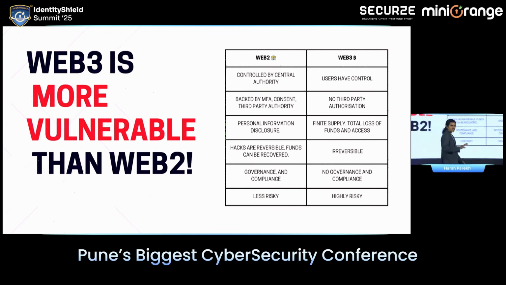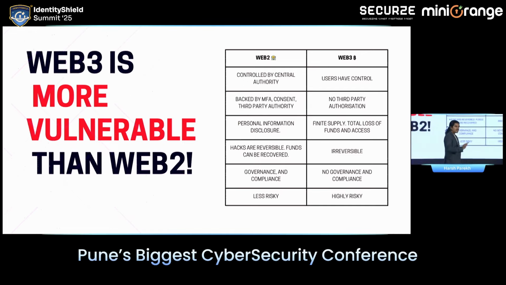In the Web 3 ecosystem, there is a limited number of tokens. All right? There is a limited supply of BTC. If those tokens are hacked, if someone else stole the token from you, can you get them back on the chain? Someone else is going to use it. So there is no recovery. Once a fund is lost, it is lost forever.